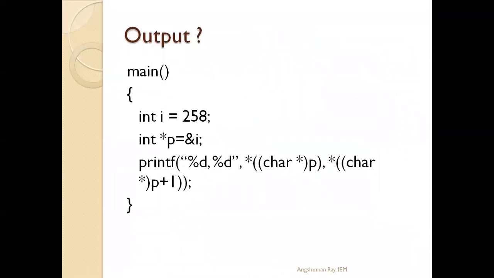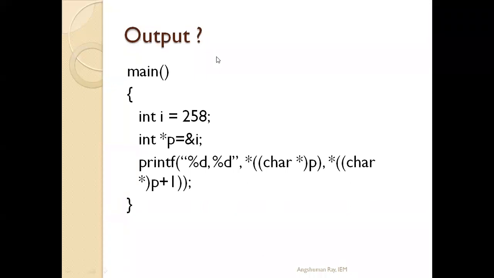So the next program: what will be the output of this program, where in main we have declared int i equals 258, int star p equals ampersand i, printf %d comma %d, then star of char star p comma star of char star p plus 1. So what will be the output of this program?